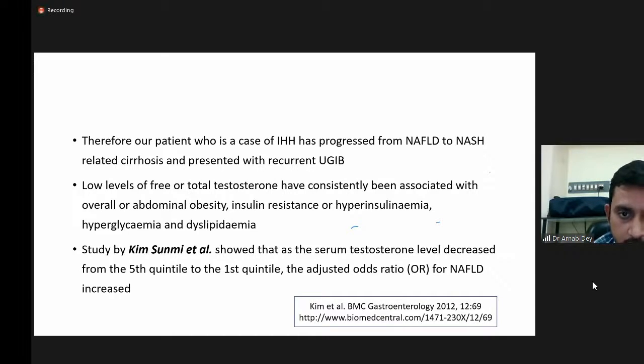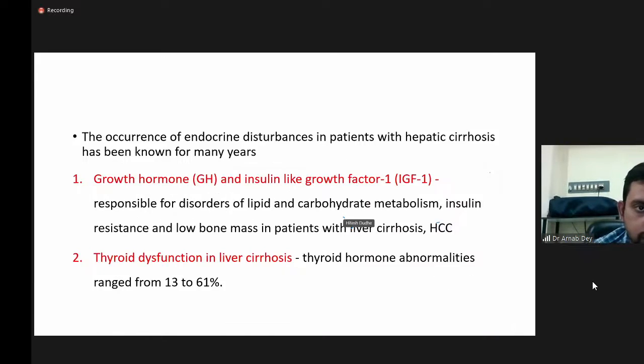A study by Kim Sunmei et al. showed that as the serum testosterone level decreased from the fifth quintile to the first quintile, the adjusted odds ratio for NAFLD increased.